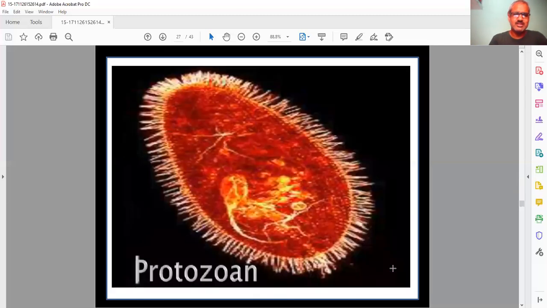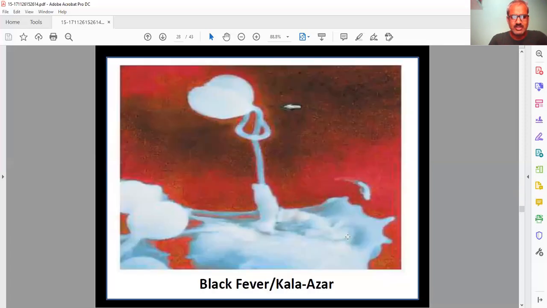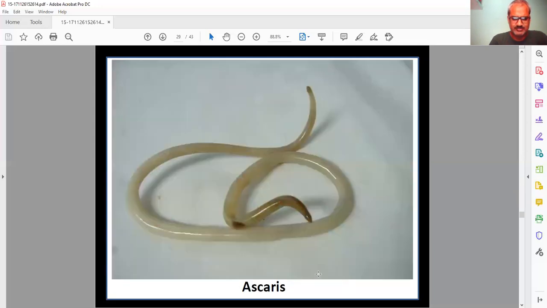These are protozoans which cause malaria, especially the popular one, Plasmodium. Plasmodium is the protozoan which causes malaria in the human body. This is a different category of infectious agents. Then there is Kala Azar, also called black fever. This is a disease caused by a protozoan.